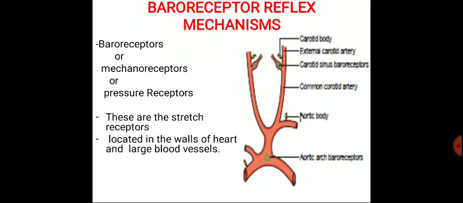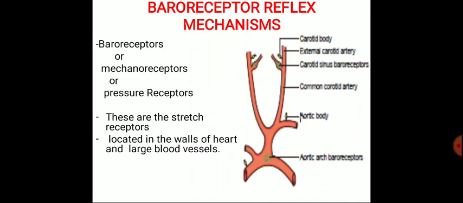Baroreceptor reflex mechanisms. We know that baroreceptors are also known as mechanoreceptors or pressure receptors. These are stretch receptors located in the wall of the heart and the large blood vessels. These baroreceptors are the carotid baroreceptors, aortic arch baroreceptors, and other systemic arterial baroreceptors.